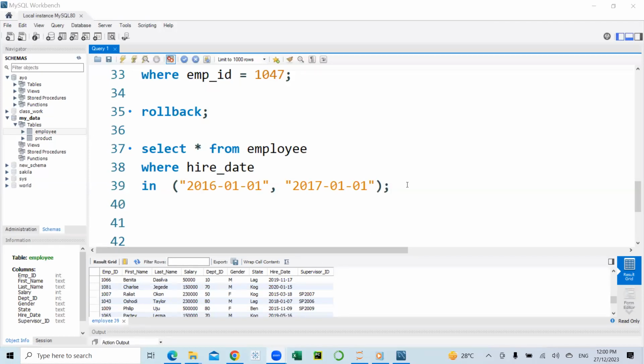Now we'll look at the limit operator. The limit operator is used to select a certain or specific number of records from your table. For example, in the employee table, let's say we want to select the first 5 records on the table. We'll use the limit operator.